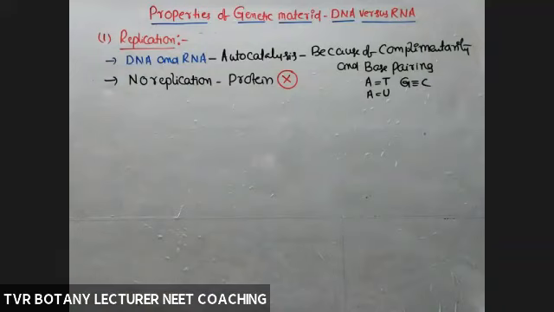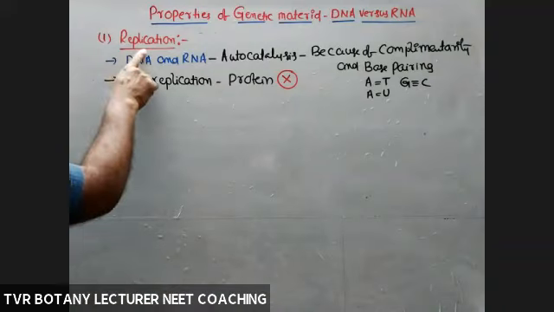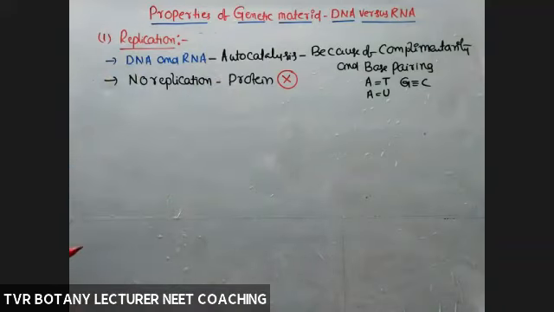So out of the competition among protein, DNA, and RNA, according to the first rule, protein was out of competition as a genetic material. According to the first criterion, only DNA and RNA should be considered as genetic material, but not protein. Okay, next.